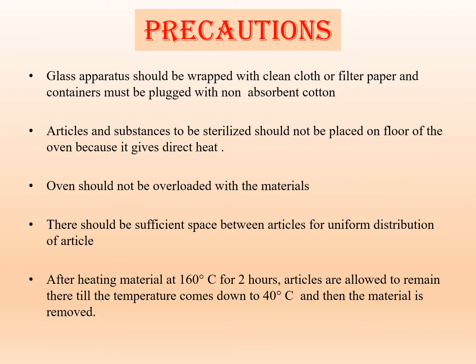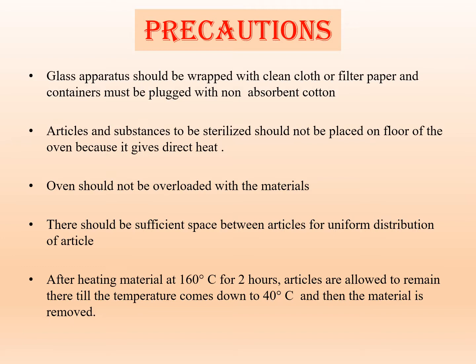Then what precautions do we have to take while placing the material in the hot air oven? First, glass apparatus should be wrapped with clean cloth or filter paper, and containers must be plugged with non-absorbent cotton. Then articles and substances which are to be sterilized should not be placed on the floor of the oven because it gives direct heat.